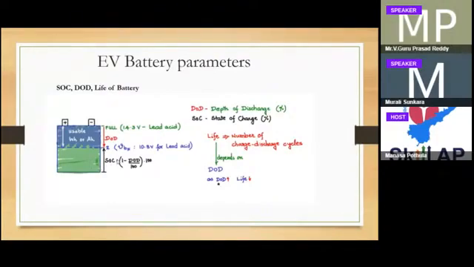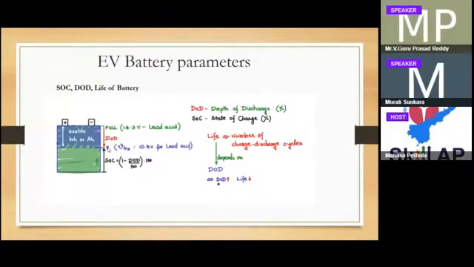Even if you are using laptops or mobile phones, don't go down to less than 30%, and don't charge more than 90%. If you use your mobile or laptop batteries between 30 and 90%, the lifetime of your battery will be increased. If the depth of discharge increases, the life of the battery will come down. So don't drain your batteries.